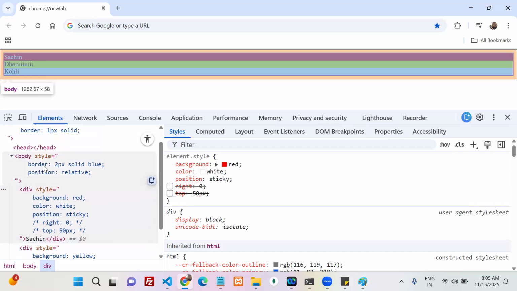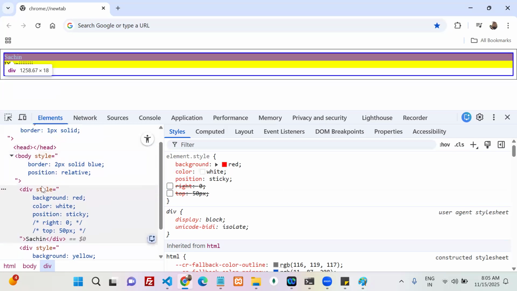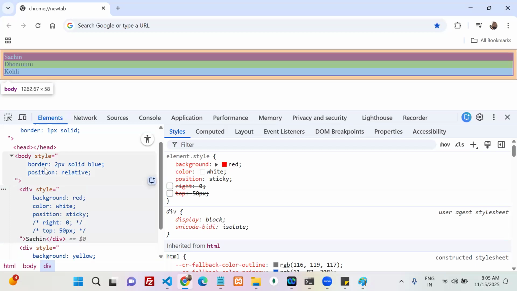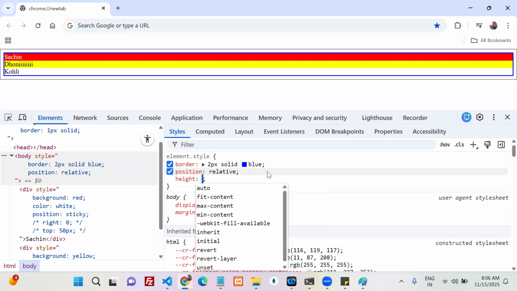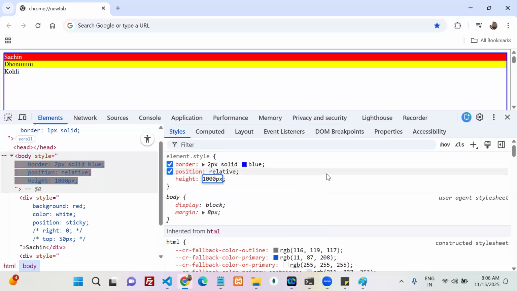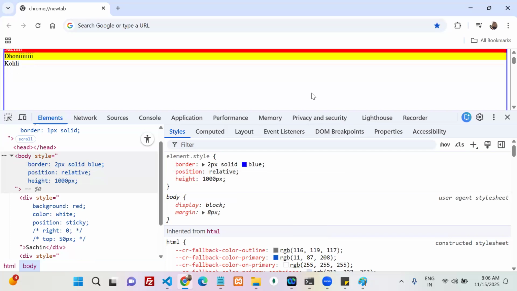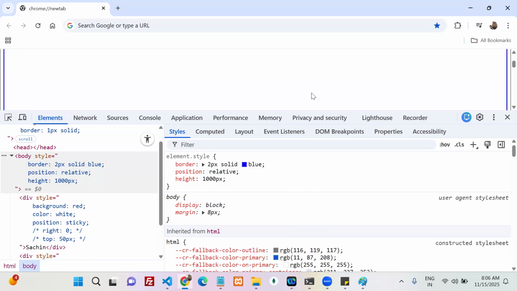Now in my body, or in my div, whatever it may be, there is some huge content, height equal to 1000 pixels. Now whenever the height is 1000 pixels, am I able to scroll it or not? Yes or no?